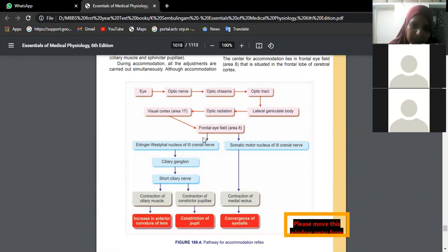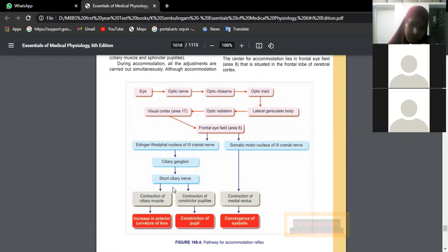Now the fibers from the frontal eye field pass into the brain stem. I hope you remember the Edinger-Westphal nucleus for the oculomotor nerve. From here, the fibers go to the ciliary ganglion, and via short ciliary nerves they innervate the ciliary muscles and the iris. You remember we have an opening in the center of the iris, that is the pupil. Pupillary constriction and pupillary dilatation will be there. When you are looking at bright light there will be pupillary constriction; whenever you are looking at dim light there will be pupillary dilatation. This is all to accommodate the amount of light which enters the retina.